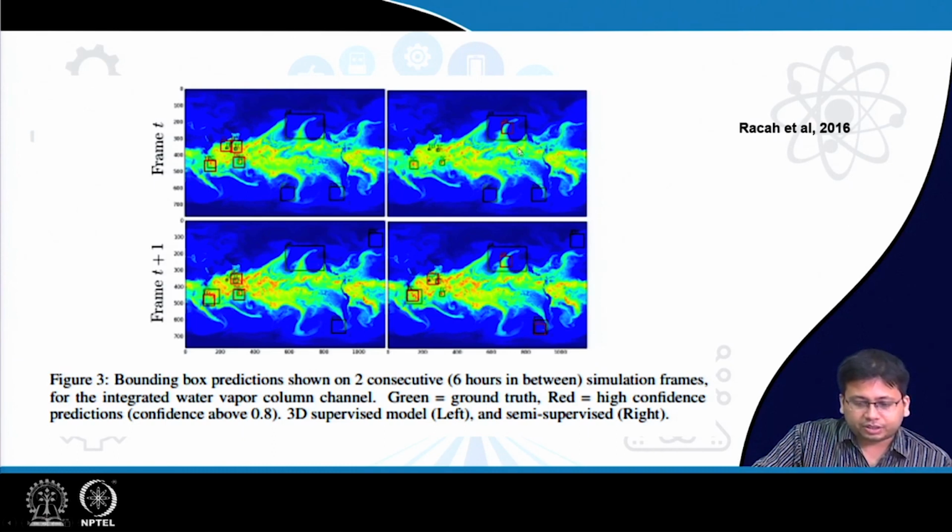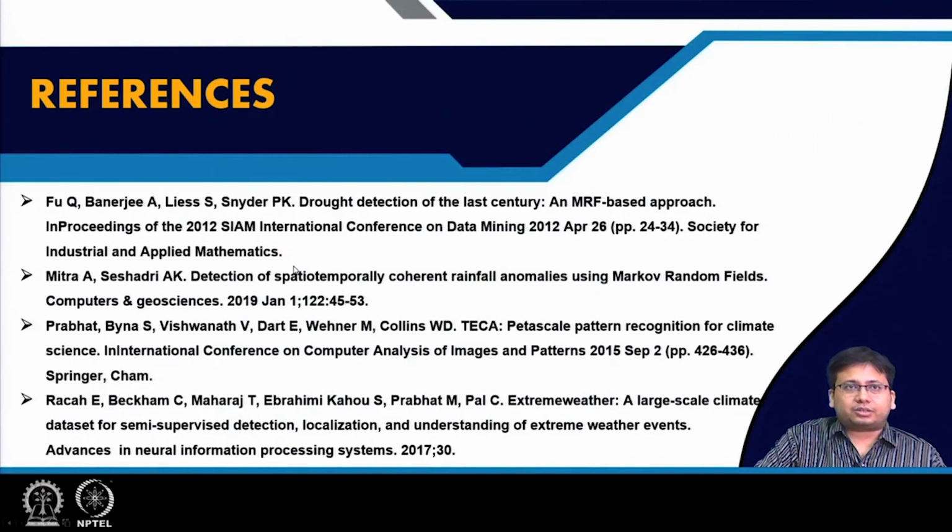And there are these green boxes, which are the ground truth locations of the tropical cyclones. You can see in many cases there is some reasonable overlap between the red boxes and the green boxes, and there are also some situations where the red box is only a small part inside the green box, or where the green box is a small part of the red box. As you can also see, this is done continuously over time so that we can do the 3D convolution, and the boxes identified at any given time help in identifying the boxes at the next point of time also.